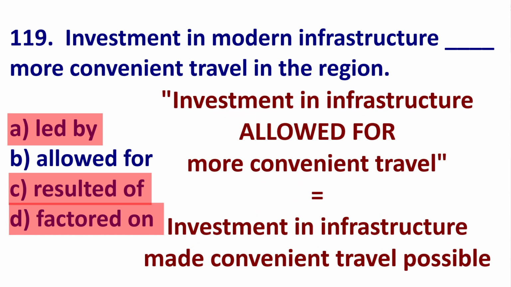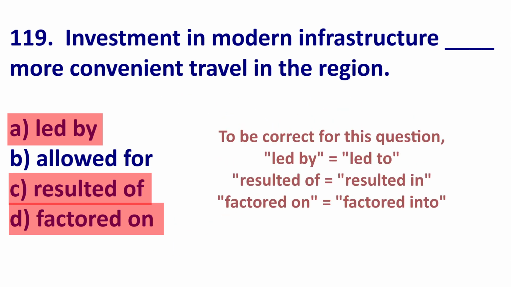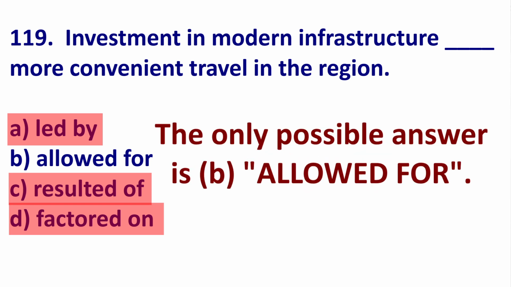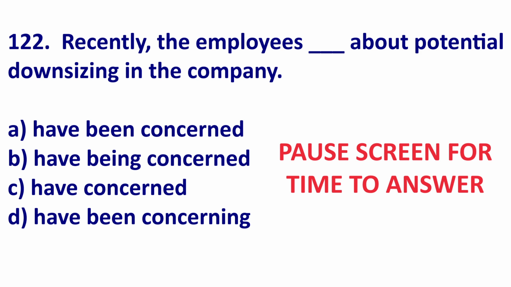So we can see in this TOEIC question, investment in modern infrastructure allowed for more convenient travel in the region. We can eliminate A because we would need led to. We can eliminate C because we would need resulted in. And we can eliminate D because we would need factored into. So the only one that can be correct is B, allowed for. All right, let's look at one more question.